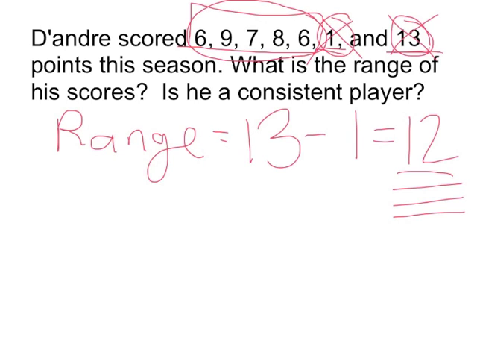Statisticians have come up with another way of measuring variation, and that's called the interquartile range. And when we do that one, we won't worry so much about these really low numbers and really high numbers. Interquartile range means we're going to be working with quartiles.